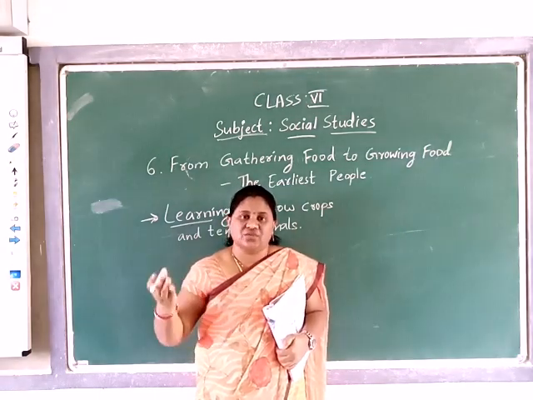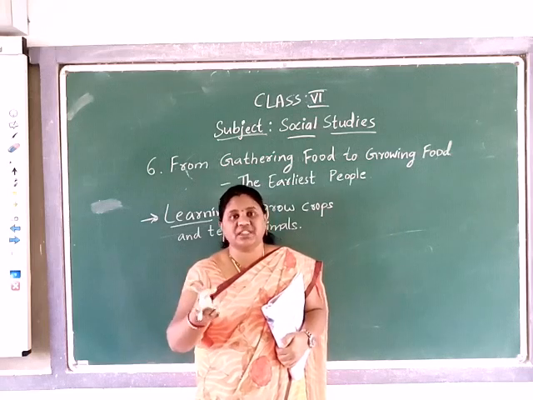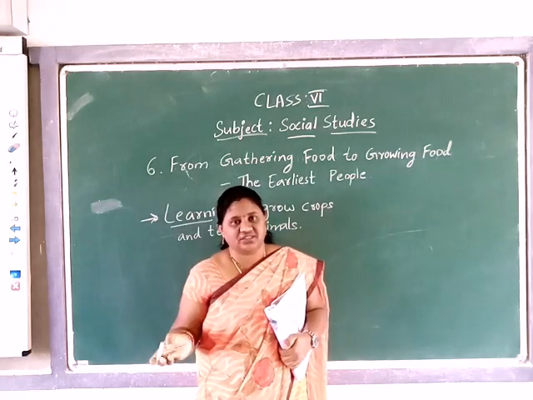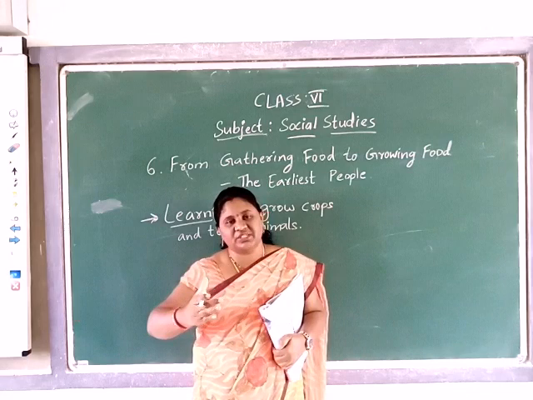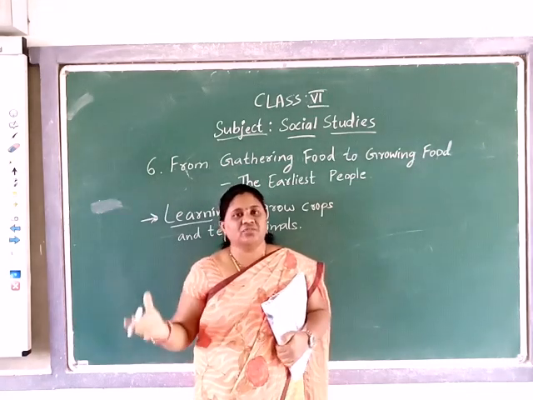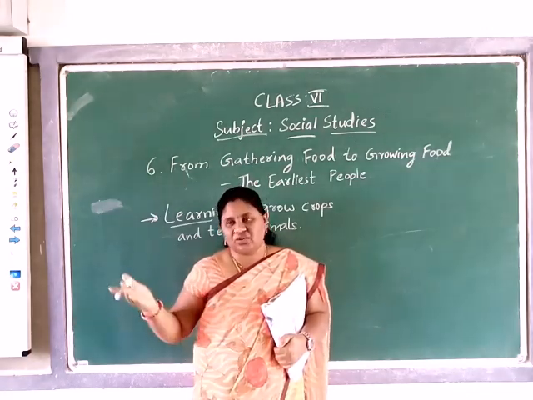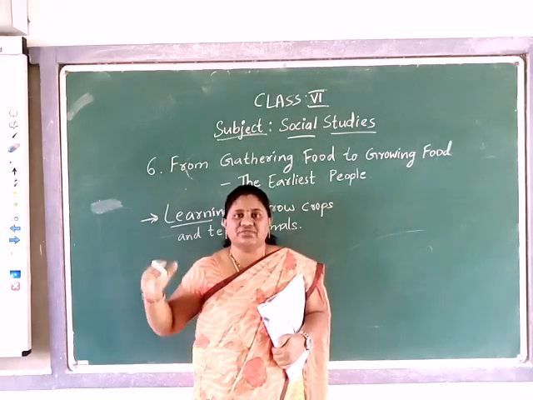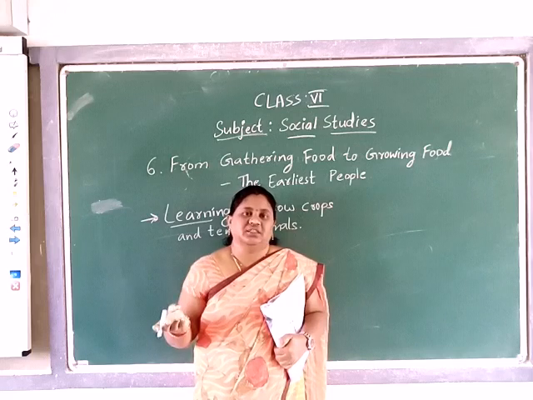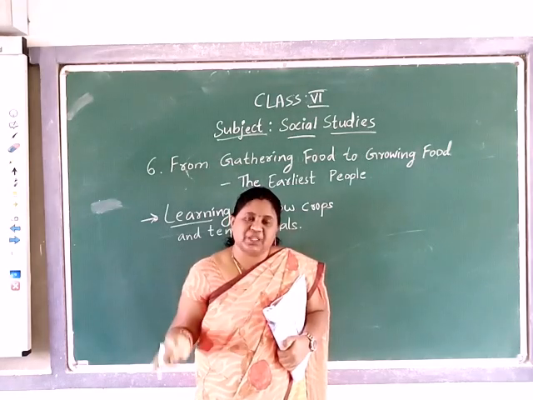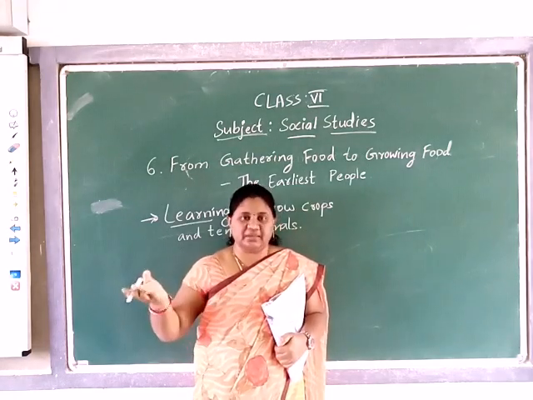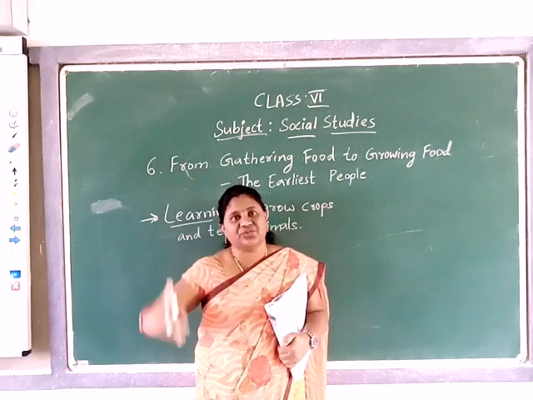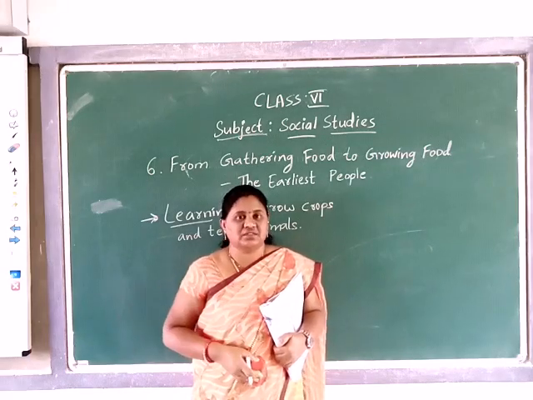What are the benefits? Especially the herders, the cattle raisers, would domesticate a number of goats and sheep at a time. They would give others meat, milk and skin from all these animals.